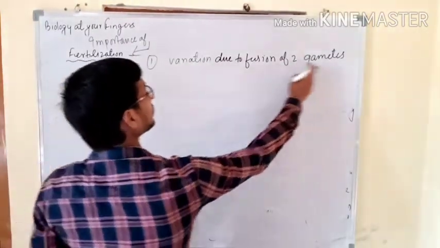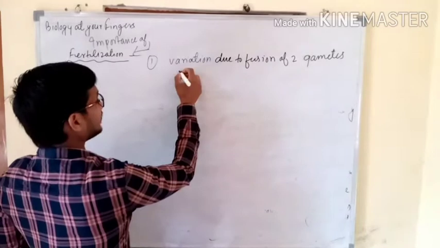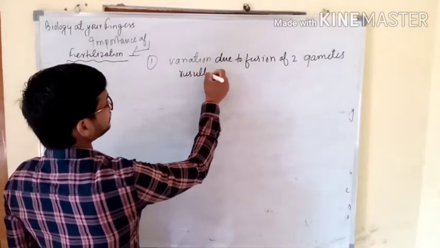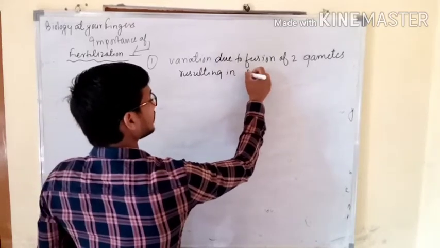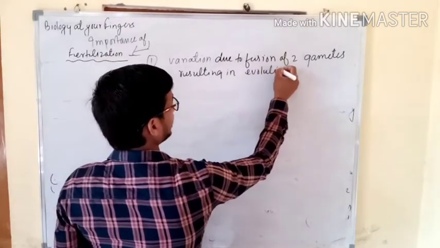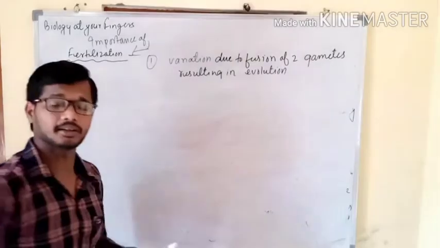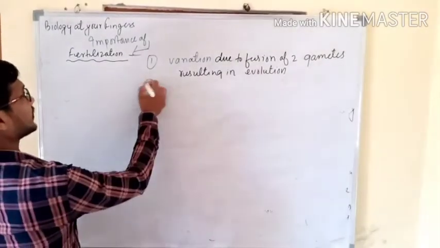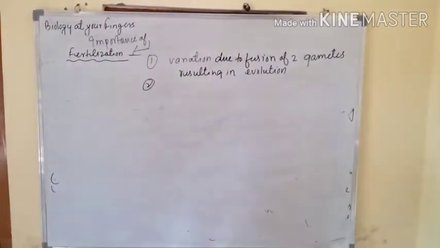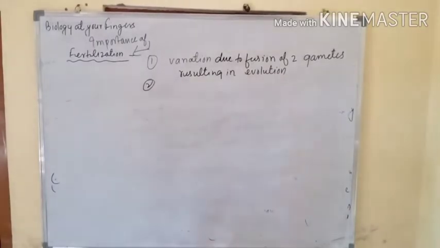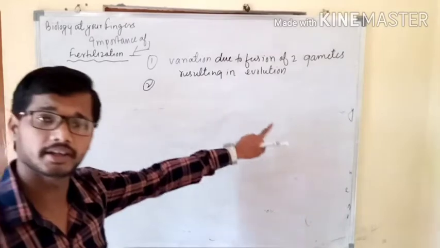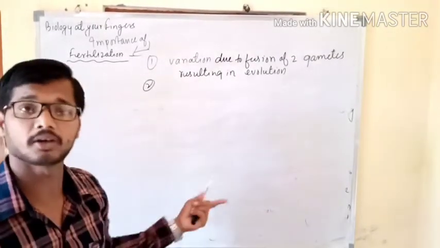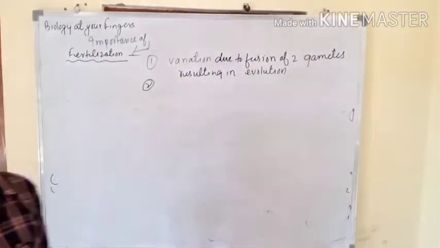So variation due to fusion of two gametes results in evolution. So this was the first point: due to variation there will be certain kinds of adaptation, and by means of these adaptations they all help in the process of evolution.